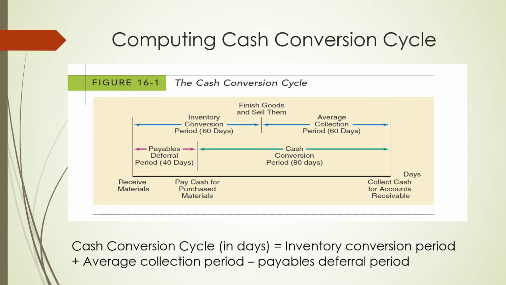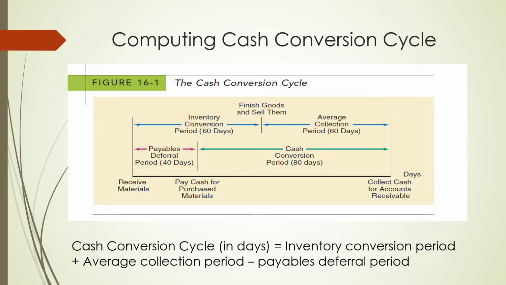In this particular example, the payment deferral period is 40 days. The inventory conversion period is 60 days. The inventory conversion period is the time during which we will be working on the inventory to make it a finished good. Now, you got the finished good and then you sold it to the customer. That is going to take another 60 days.